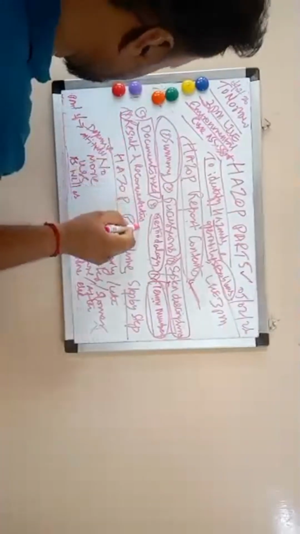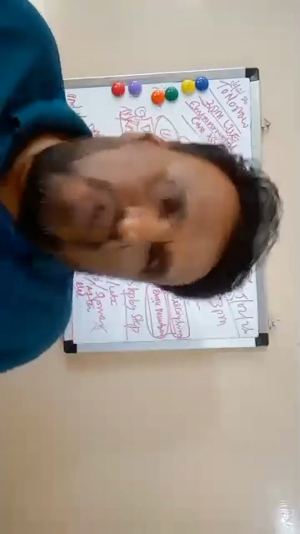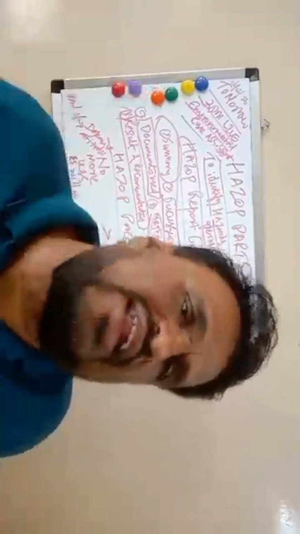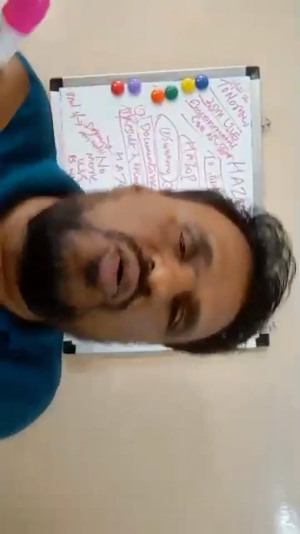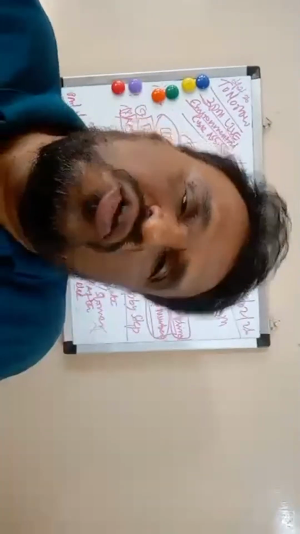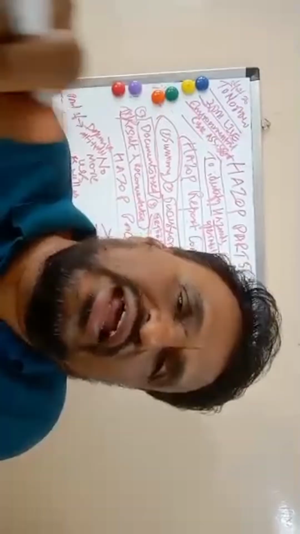Then results and recommendations. After the HAZOP study, what will be their result, and what will be their recommendations for that system, for that plant? As we know, HAZOP is mostly done for process plants and oil and gas industries. Finding the hazards, the loopholes, and the operability problems are both done in a HAZOP study.